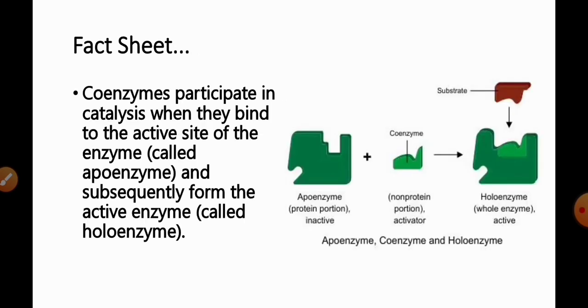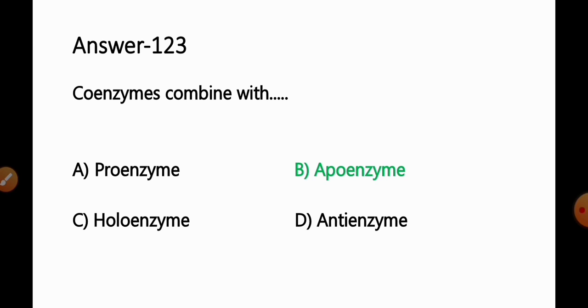Fact available for this question, it is coenzymes participate in the catalysis when they binds to the active site of the enzyme called as the apoenzyme and subsequently form the active form of the enzyme that is known as the holoenzyme. So we can say from the given information, it is coenzyme combines with the apoenzyme to form a holoenzyme, that is the active form of the enzyme. So option B, apoenzyme, will be the correct answer for this question, to which coenzyme bind to form a holoenzyme.